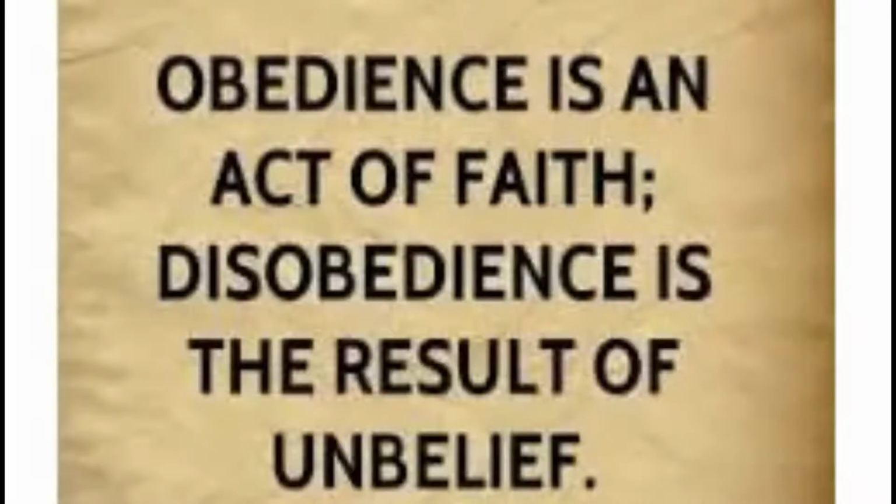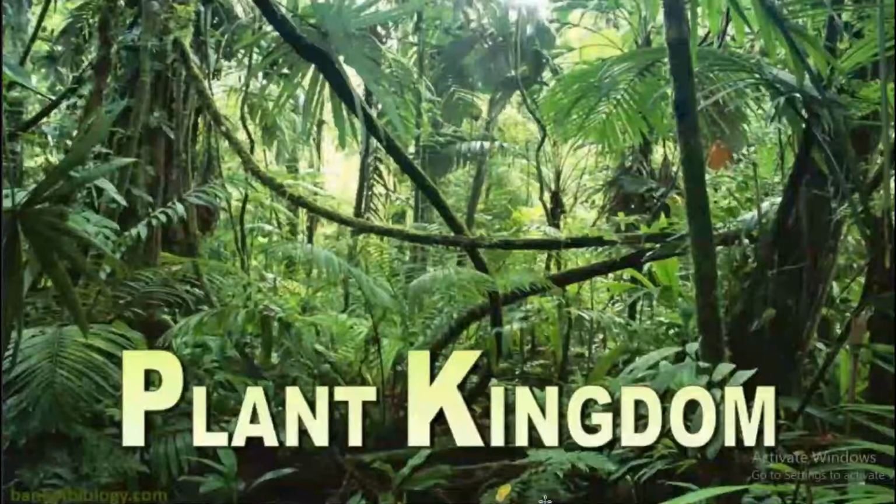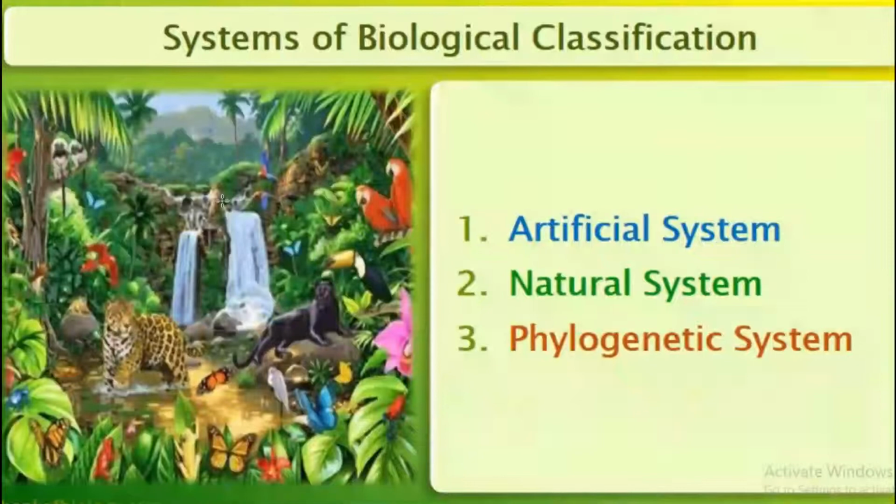Today we have to begin our new lesson, that is chapter 3, Plant Kingdom. In this chapter, we will deal in detail with the further classification within Kingdom Plantae, popularly known as the plant kingdom, and classification within angiosperms. Angiosperms means flowering plants.